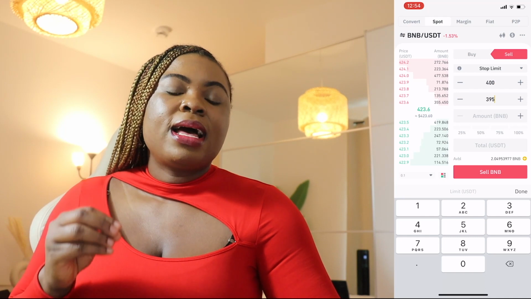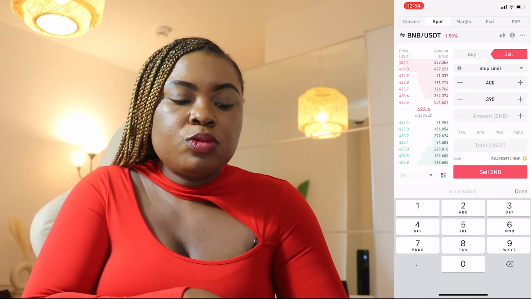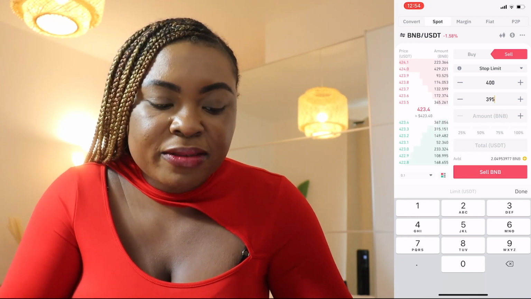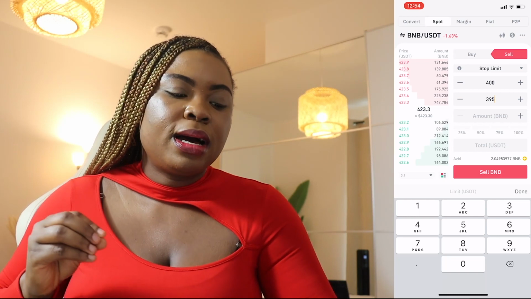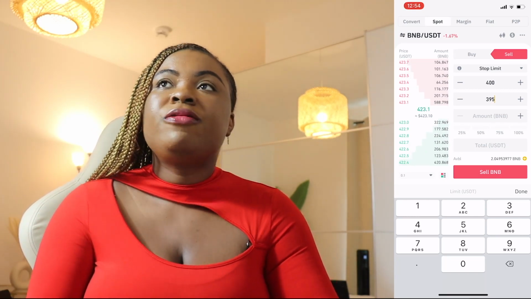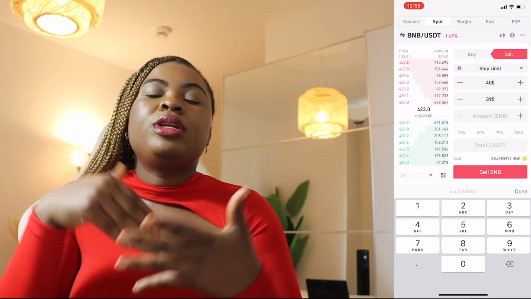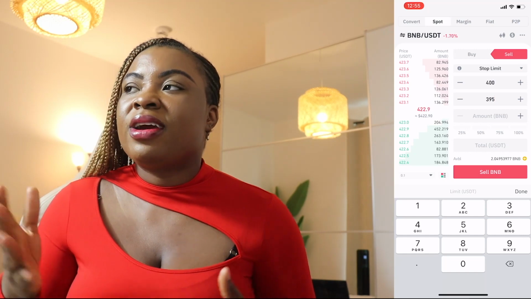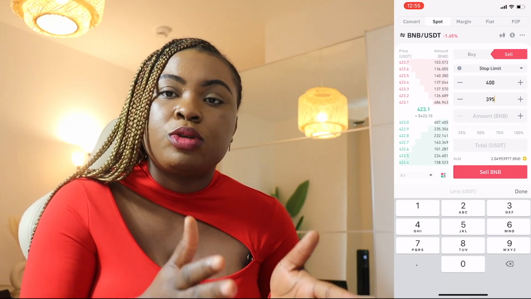So you tell it that at 400, trigger this sell order, but then this limit will now sell at 395. I don't know if that makes sense. I know it can be a bit dicey, but if you're someone who wants to always be in profit, let's say this coin you've bought, you've made like 10x, but you still have hope that it's going to go up. But because the crypto market is very, very unpredictable and you don't want to lose all your profit, this is the best option you can use.